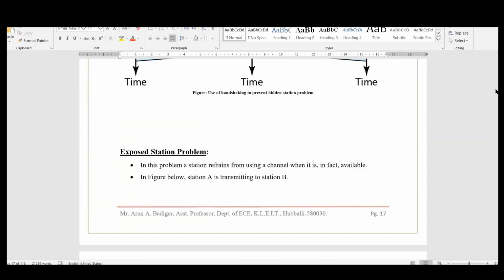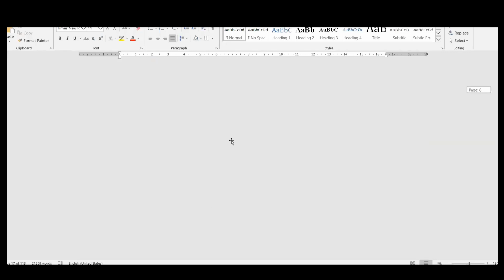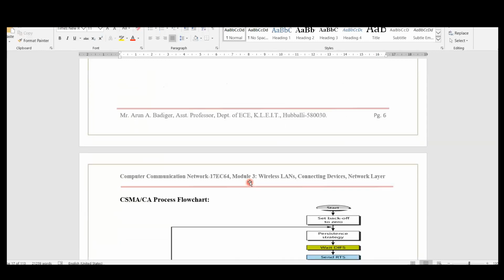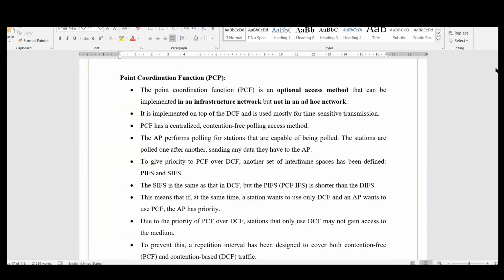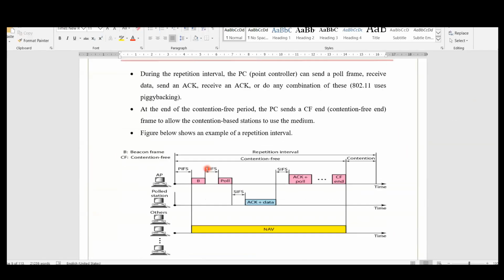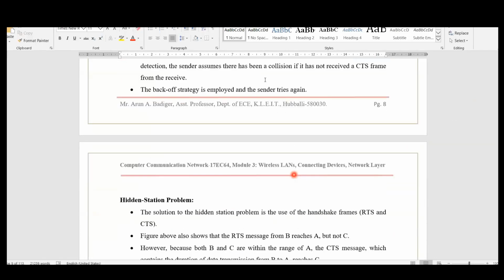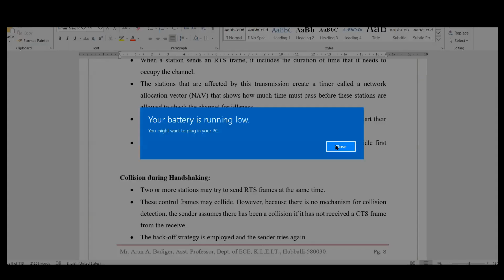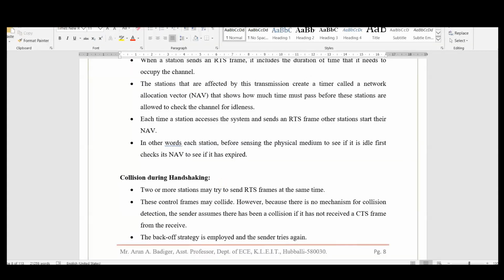Now first let me cover the physical layer architecture, then we'll come to frames. Okay, now let me come back to the physical layer.